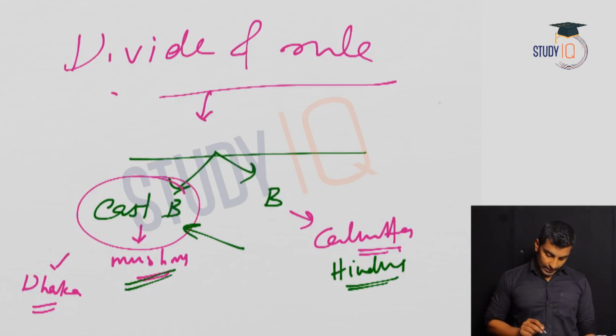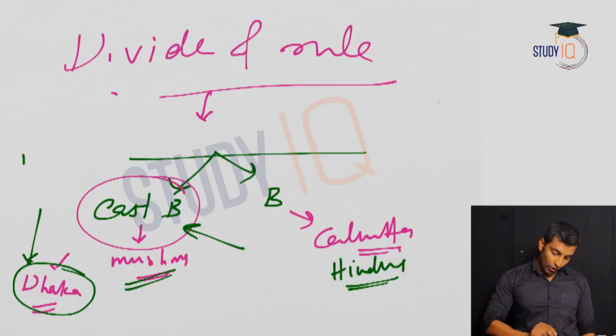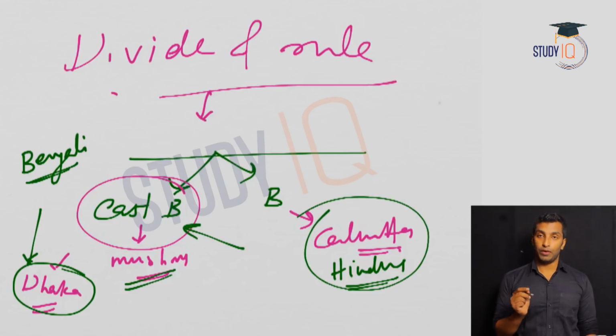Now one point: in Dhaka, mostly Muslims live, and all the people speak one language, that is Bengali. But if you see Calcutta and the rest of Bengal, mostly Hindus, there are further divisions on the basis of language.